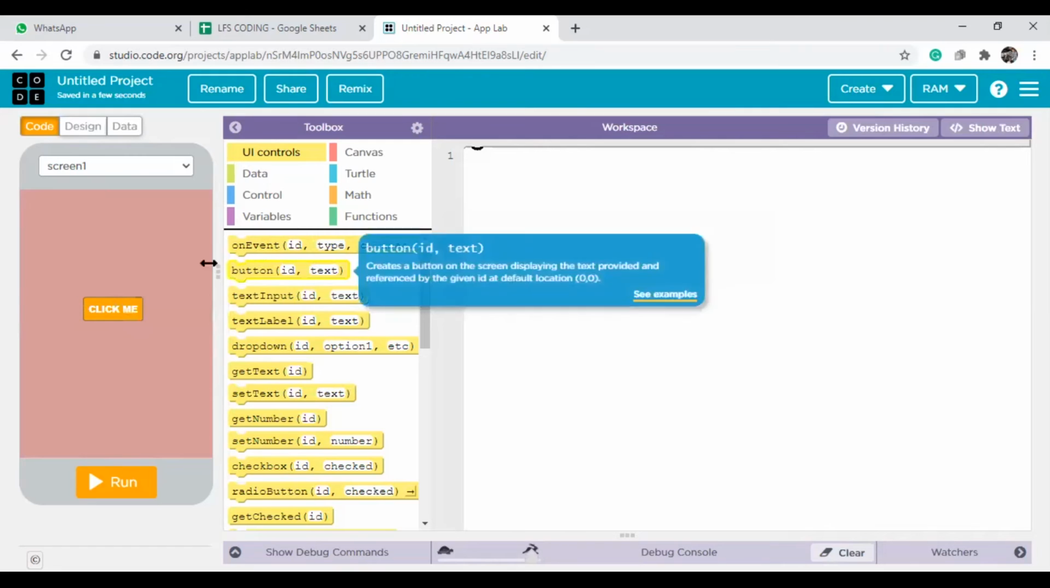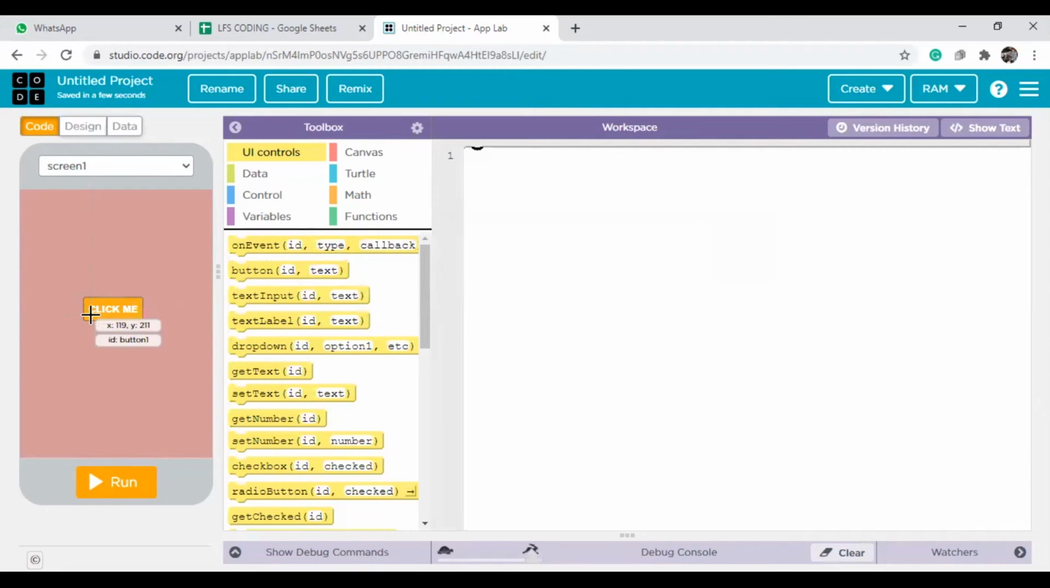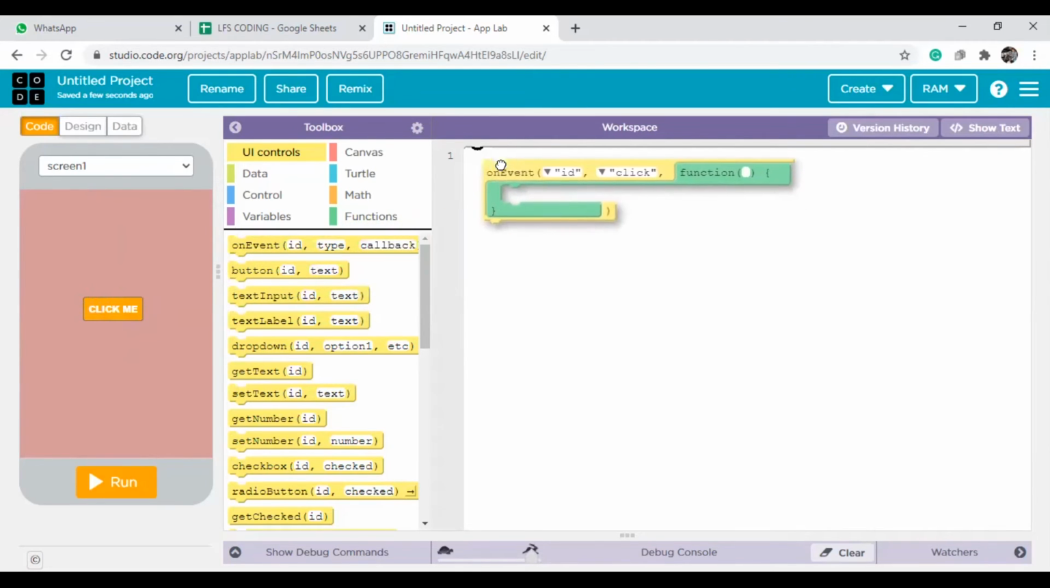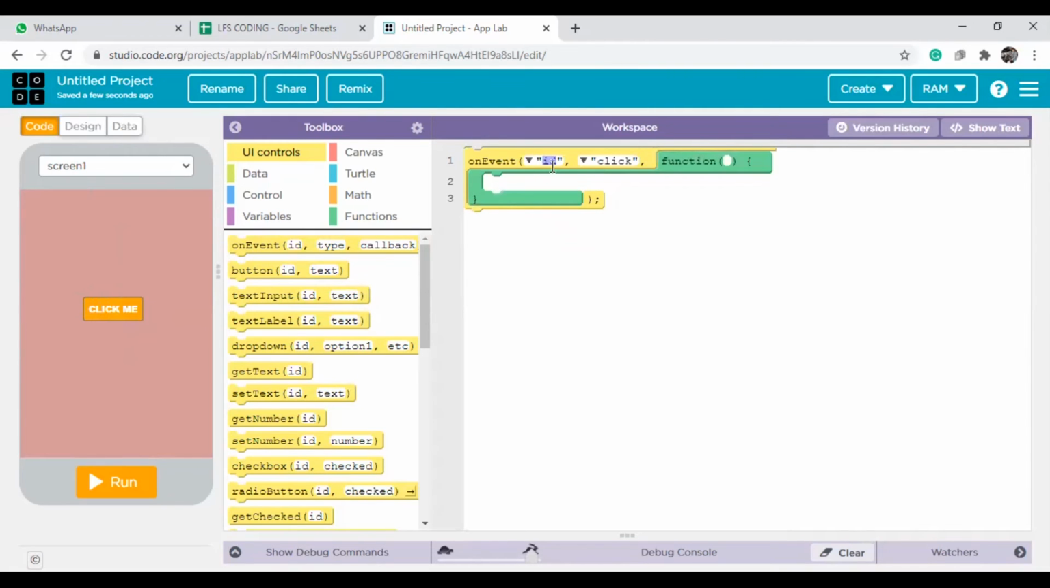Suppose you are doing some action. In computer language, in JavaScript terms, we call it an event. Clicking is one event. Just moving is one event. Just pressing is one event. These types of events you can handle with an event handler. In App Lab, one event handler is the onEvent block. Here you take the onEvent block and give the ID of which button or screen you are clicking, button one or screen one.